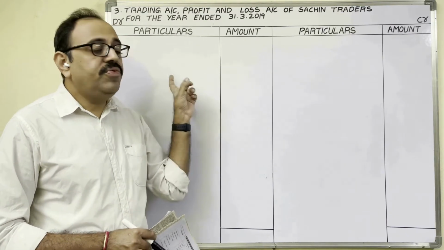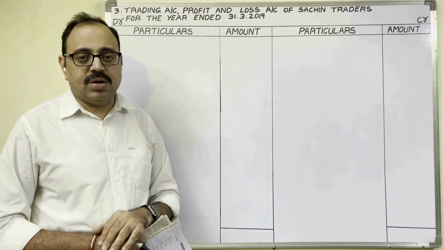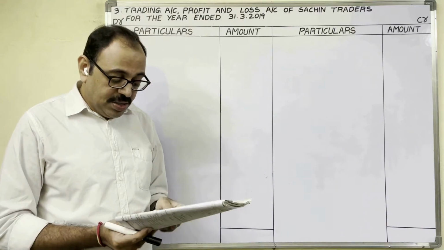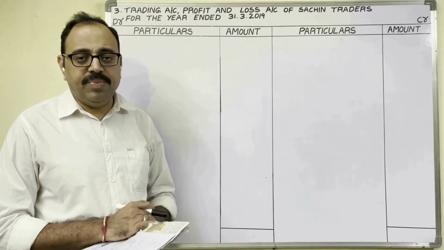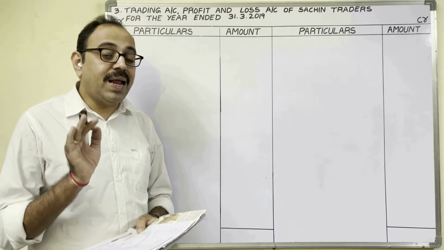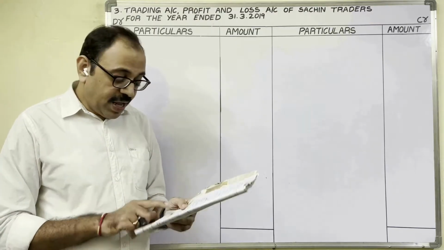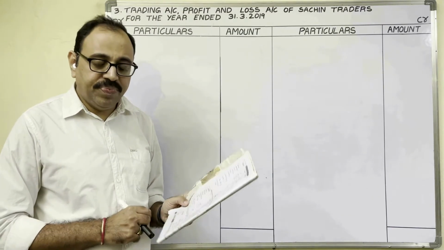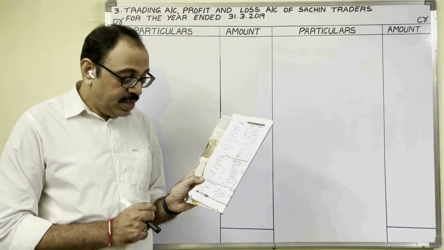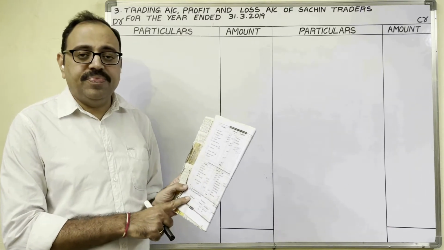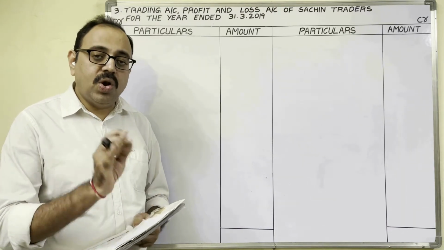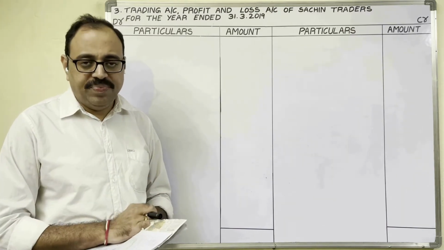First, the trading account we have to start with opening stock. See the question, in the trial balance debit side. Before solving this problem, you should always keep trial balance rules in mind. In the trial balance, there are debit balances amount and credit balances amount, 4 columns. Here, the debit column contains assets, expenses, losses, drawings.